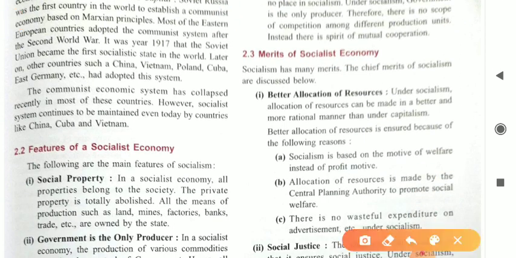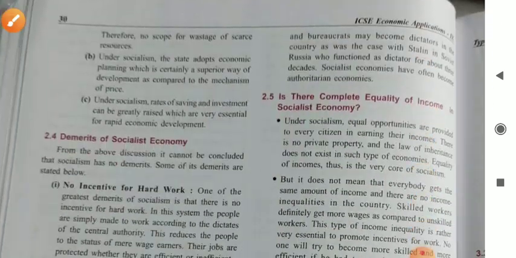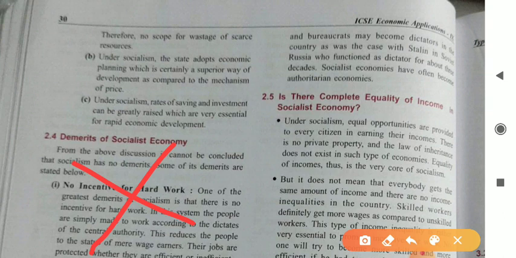Merits of socialism are not part of your syllabus. Demerits of socialism are not part of your syllabus.